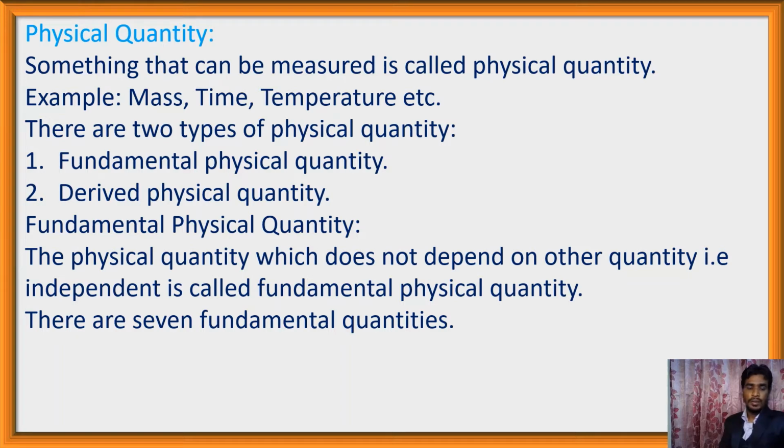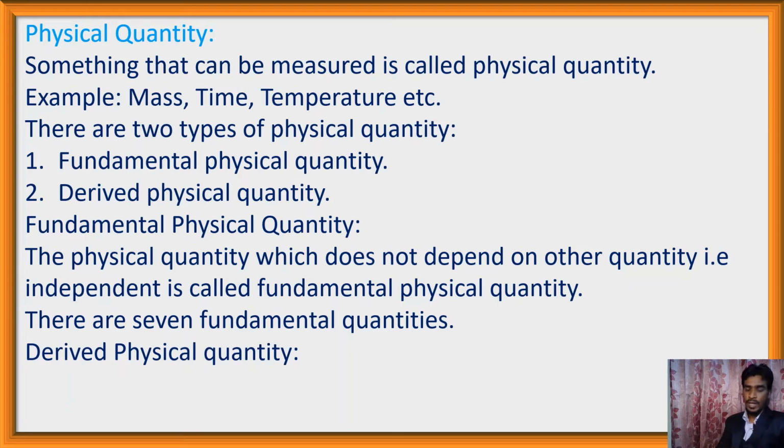By these 7 fundamental quantities we can measure everything of the world. Fundamental quantities do not depend on any other quantity. Other quantities depend on fundamental quantities. Example, mass is a fundamental quantity, time is a fundamental quantity.